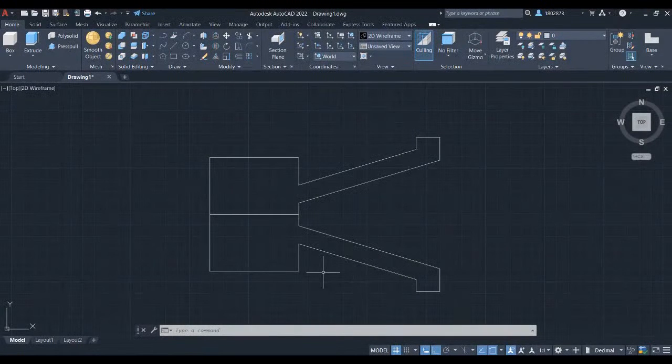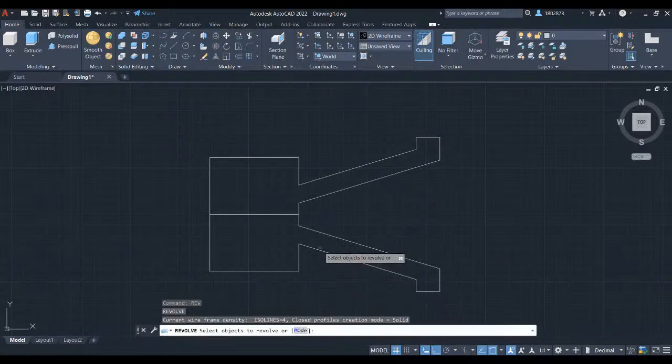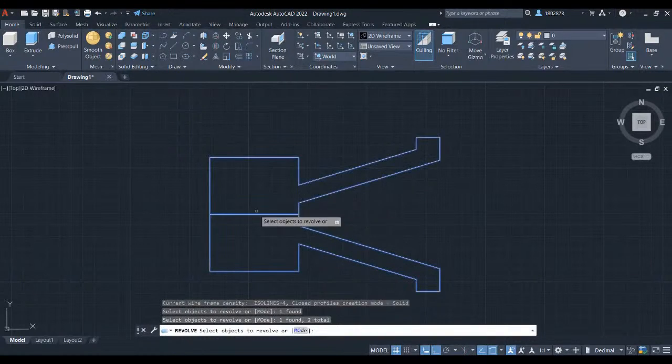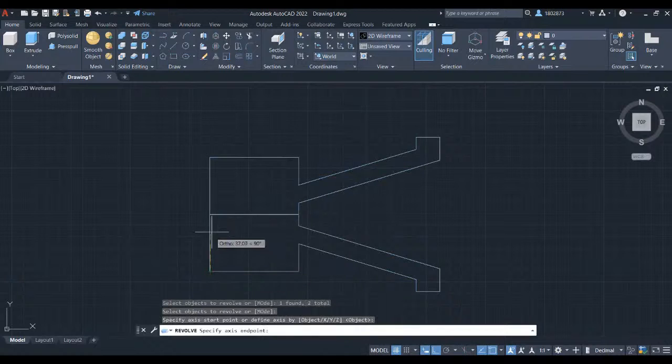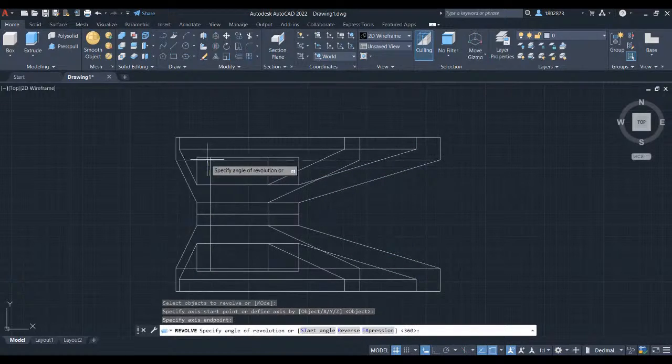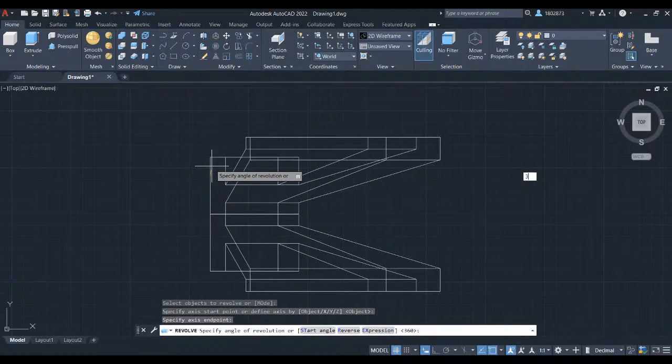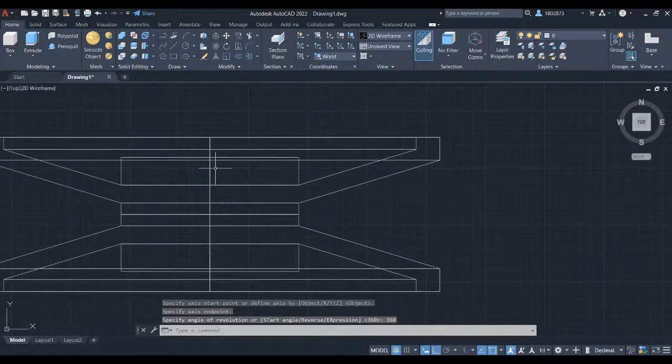We will now create a revolve feature for this sketch. Press Rev for revolve. Select the two objects and press enter. Specify the axis start point to be this endpoint and the axis endpoint to be this endpoint. Let's key in 360 and press enter.